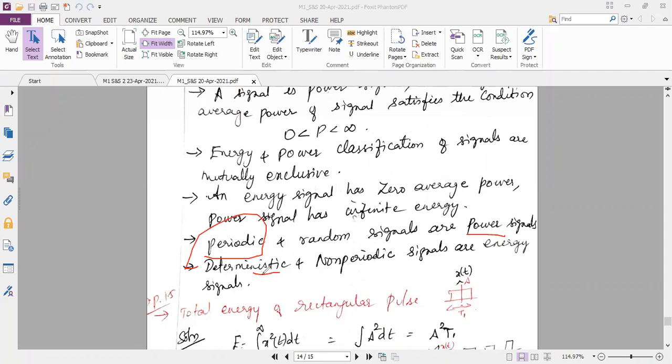If it is deterministic and non-periodic, you can guess that it belongs to an energy signal before the calculation itself. These are the points you should remember so that you can easily conclude whether the given signal is a power signal or an energy signal.